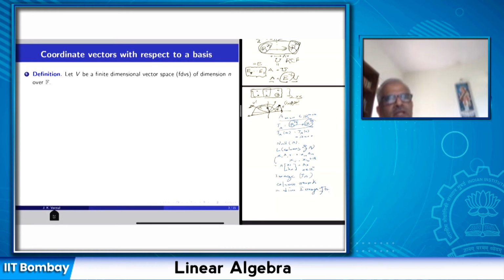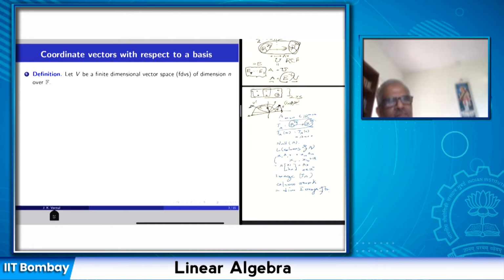But in order to do computations in a vector space, we have to set up a coordinate system. Just like in analytic geometry, we set up a coordinate system, the Cartesian coordinate system, and then geometric objects are defined by equations. We manipulate equations and then deduce nice things about geometry. So this is what happens in analytic geometry.